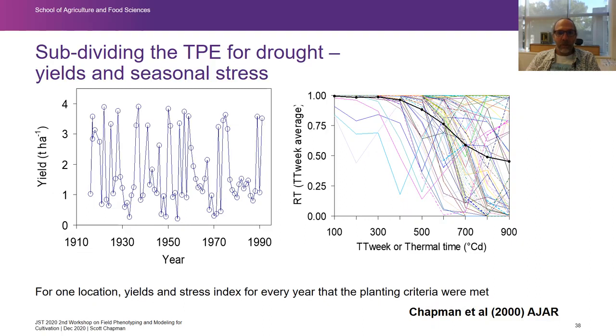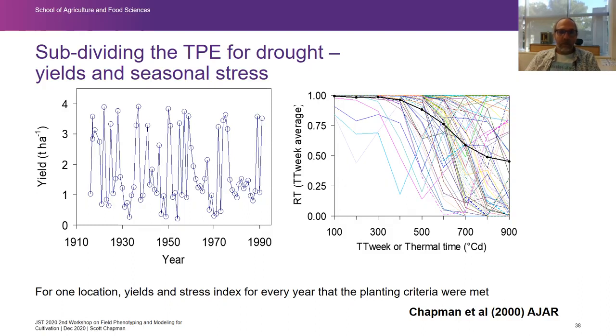So this is some very old research that we did on sorghum in Australia, where we were running computer simulations of sorghum growth with a historical weather record. You can see that sorghum production in a location in Queensland, average yields of around 2 tonnes per hectare. That's what it is in this part of the world. And you can see we have a very large annual variability.